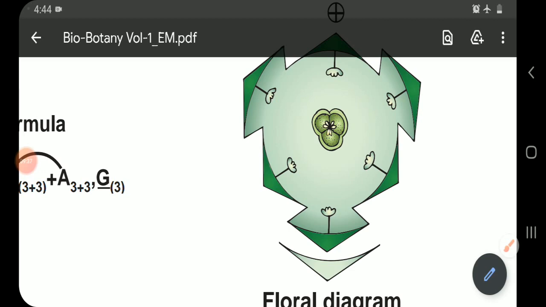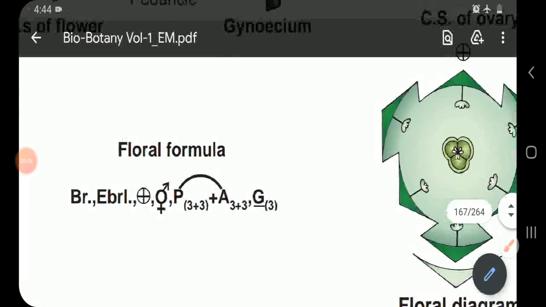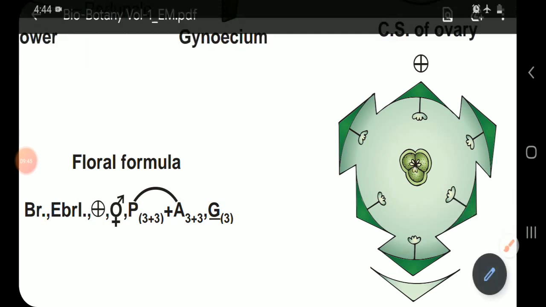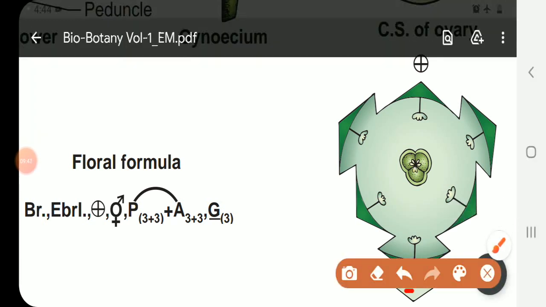From the floral diagram we can easily write the floral formula. Br means bract is present. Ebrl means bracteole is absent. It is a complete flower: the calyx, corolla, androecium and gynoecium, all the floral parts are present. And it is a bisexual flower. In the perianth there is 3 plus 3. The tepals are arranged in the perianth, so P means 3 plus 3. They are syntepalous, that's why they are put in a bracket.